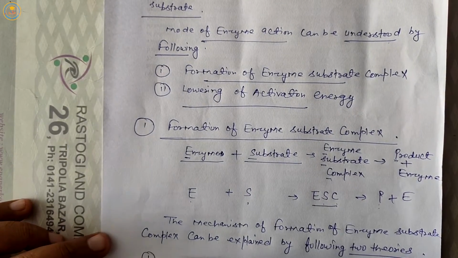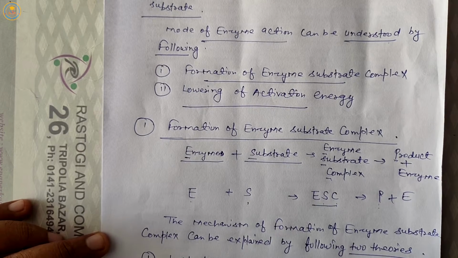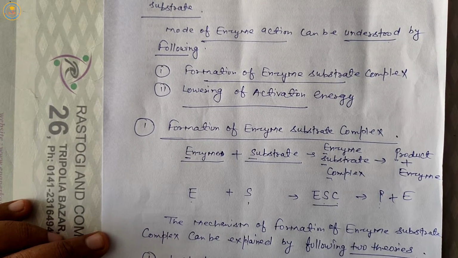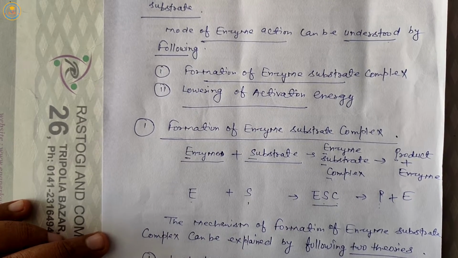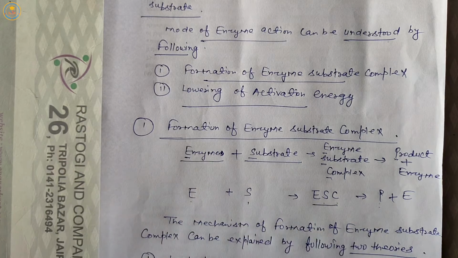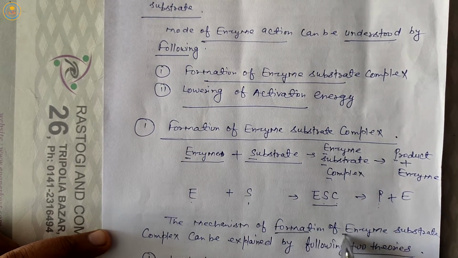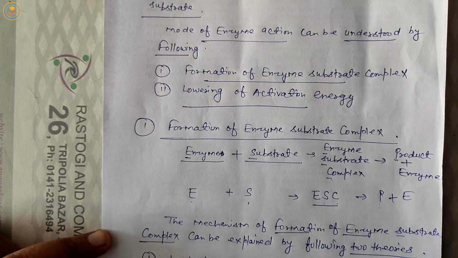First is lock and key theory. Second is induced fit theory. Students, these theories are related to formation of enzyme substrate complex.